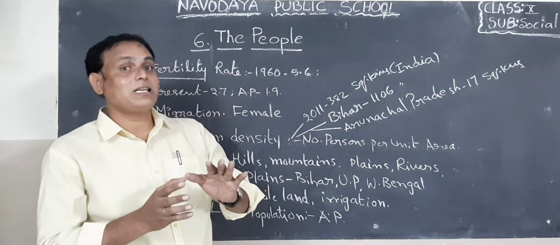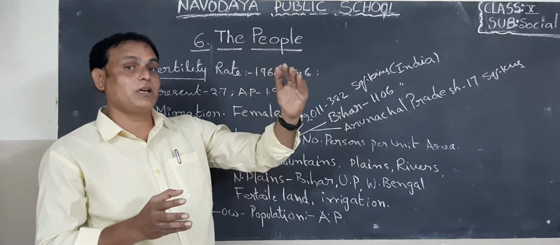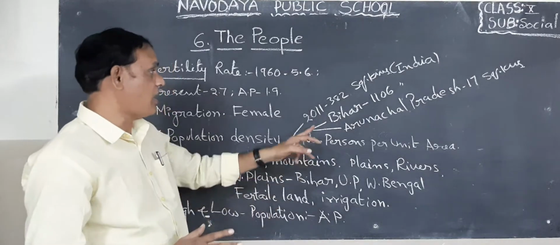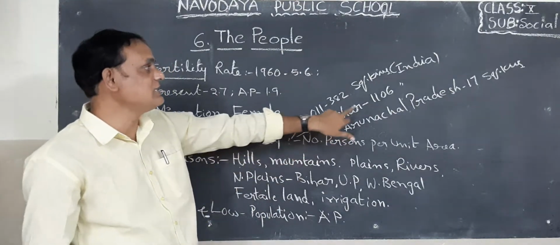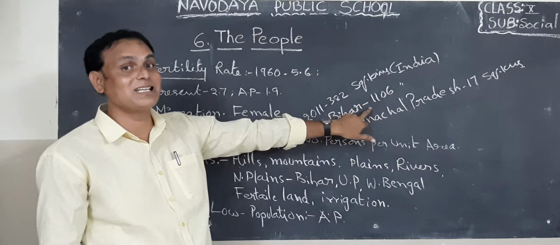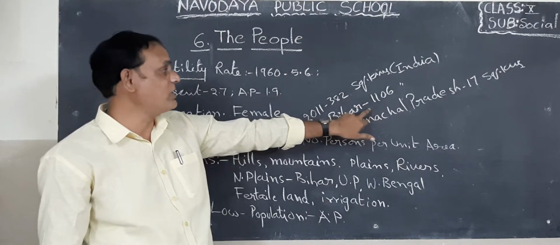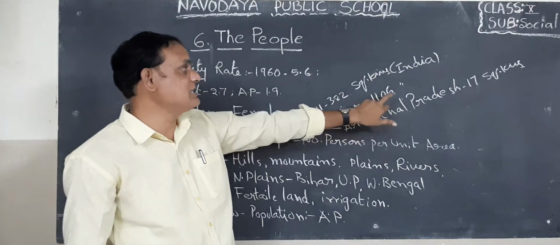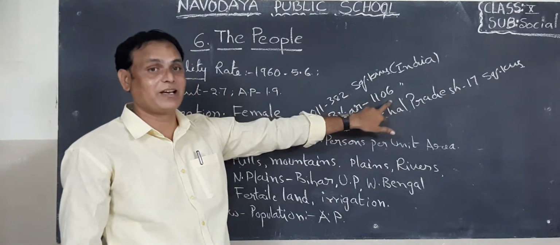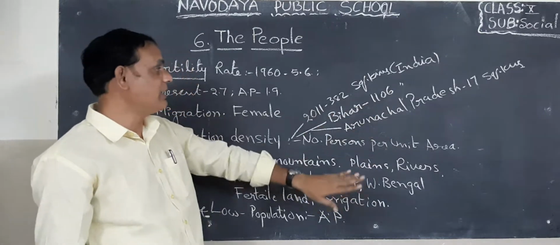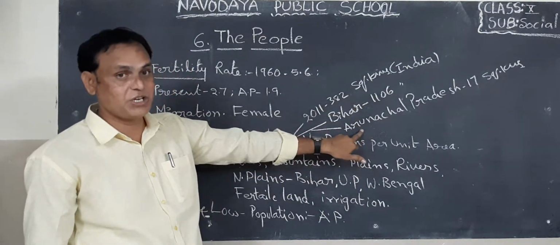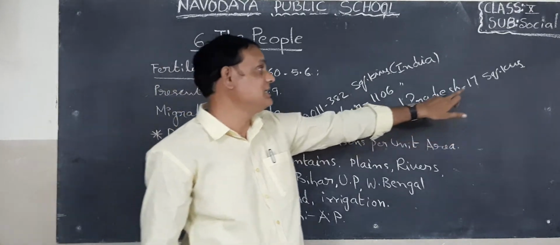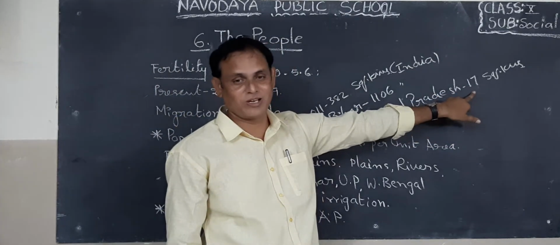So what is the highest populated state? What is the lowest populated state in our country? Here I already wrote it. Bihar is the highest populated or densely populated state, children. What is the population here? 1106 per square kilometer. Okay, children. Next one, the low densely populated state is Arunachal Pradesh. How many members are there per square kilometer? Just 17 members only.